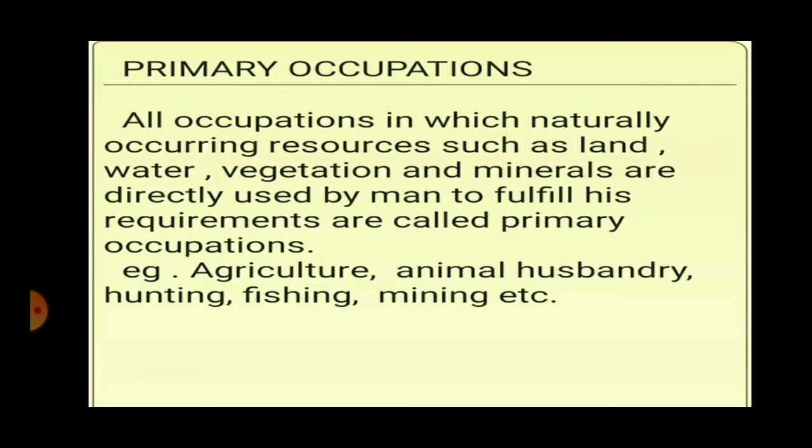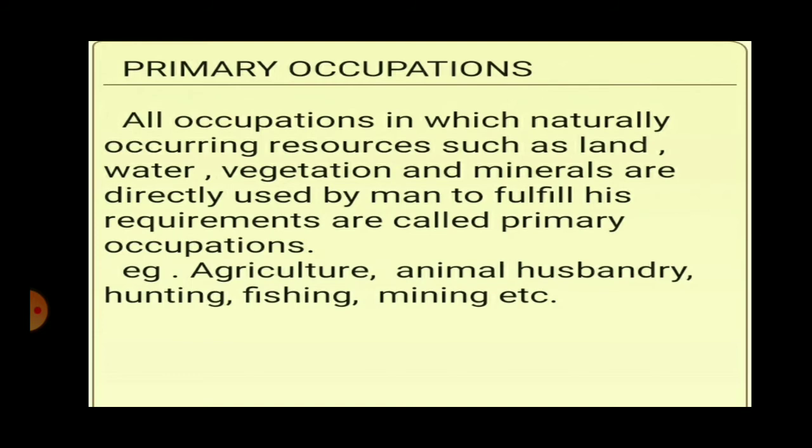Now, we carry out many activities to fulfill our needs. We have many occupations like industries, trades, etc. Some of these activities directly depend upon nature, where we make use of natural resources. This means the products obtained from these activities are obtained directly from nature. For example, in figure A, cows and buffaloes were eating grass which is obtained from nature. Milk was obtained from the animal, produced naturally by nature. We domesticate the animal and we get milk from them.